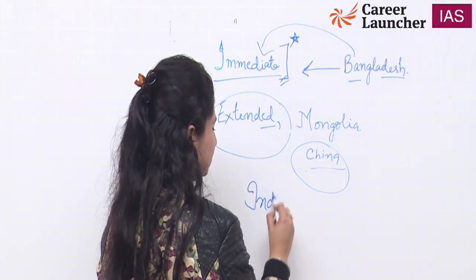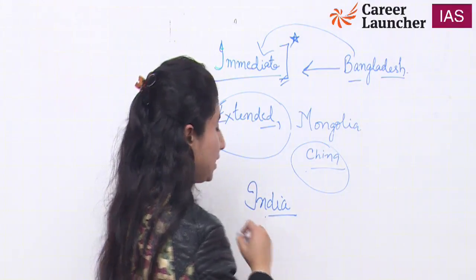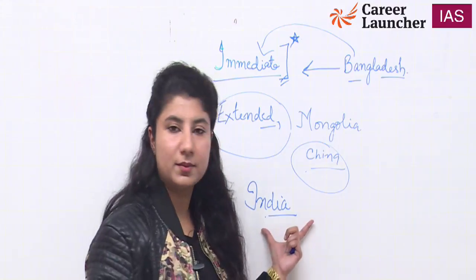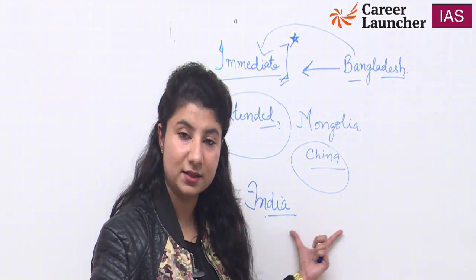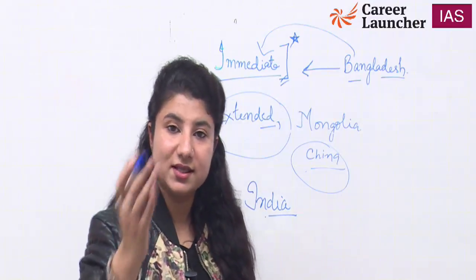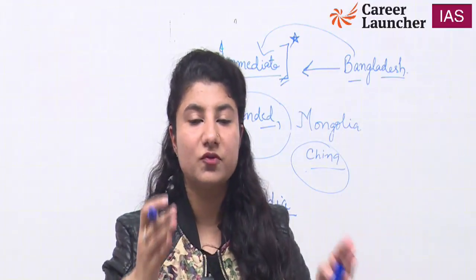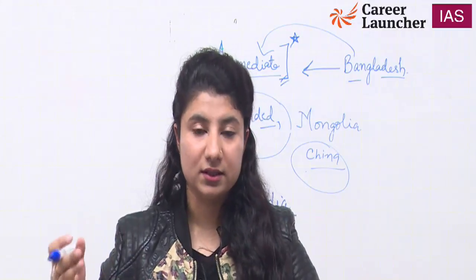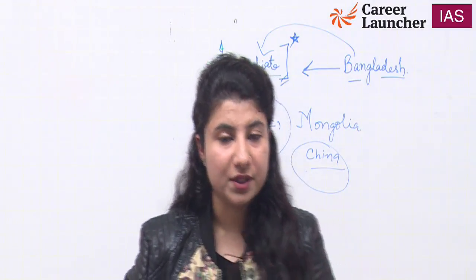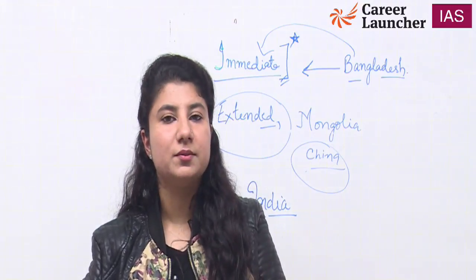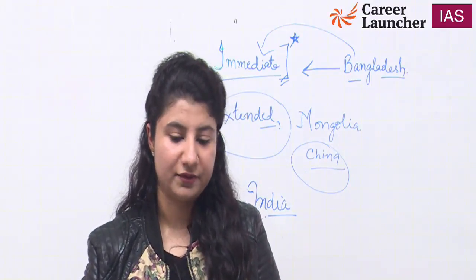Since the time Mr. Imran Khan came to power, we have talked about the Kartarpur corridor, right? We have the Kartarpur corridor now between India and Pakistan. So leaders decide what kind of relationship India will have with the immediate neighborhood countries. Bangladesh's Sheikh Hasina government is pro-India, so this government will perhaps be in our favor.